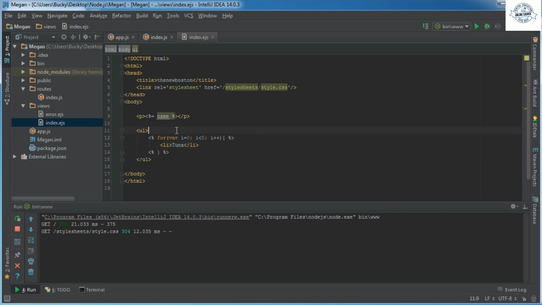So anyways, that's how you do that. Again, EJS files. Really simple. They're just HTML that you can throw JavaScript into. Whenever you want to display variables, use the equal sign. Whenever you want to write plain JavaScript, don't use the equal sign. Simple as that. See you next time.